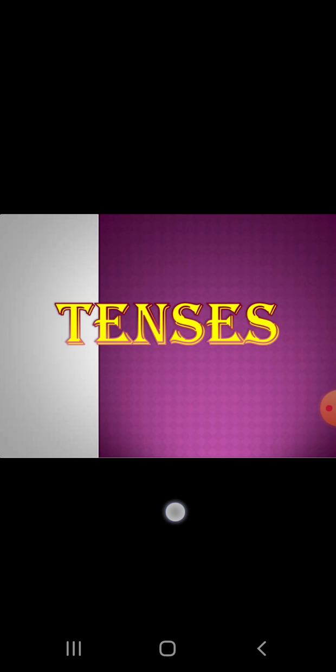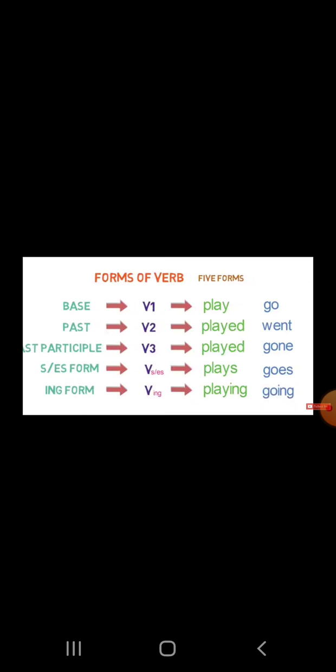So, in the previous class, we started tenses and we discussed simple present tense, present continuous tense, present perfect tense, and present perfect continuous tense. And I told you about the forms of verb, that there are three forms of verb: first form, second form, and third form.